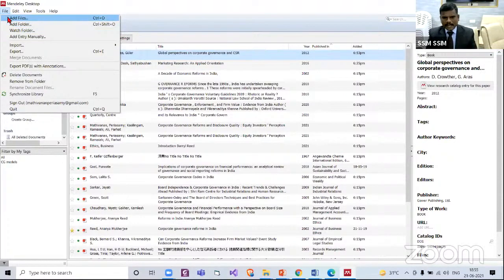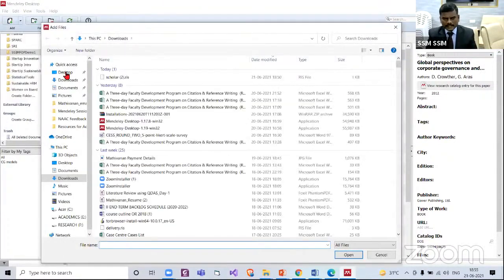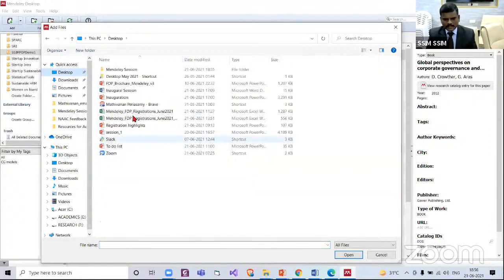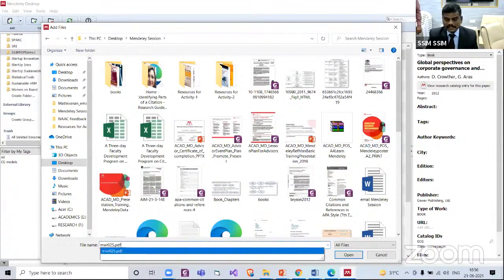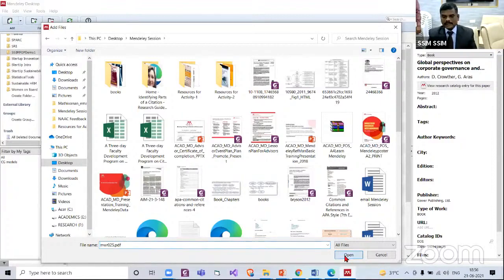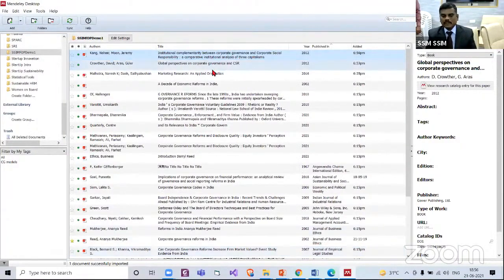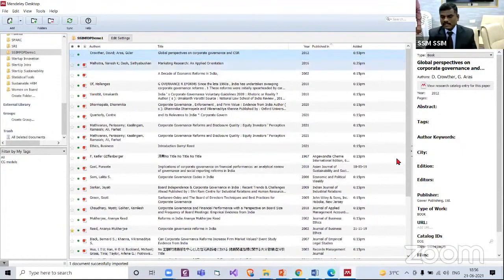add files. It is in desktop. The article is in desktop. Yes. The name of the article is, where did I say? MWR. Yes. It is saved in Mendeley session. Yes. Select the file and open. Yes, it is available. It is available. Now it is available. Right.